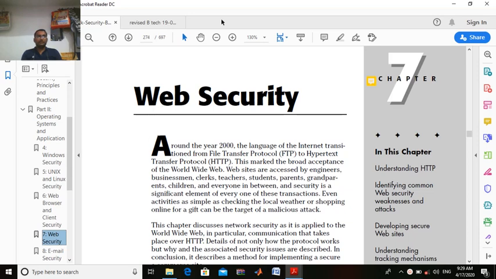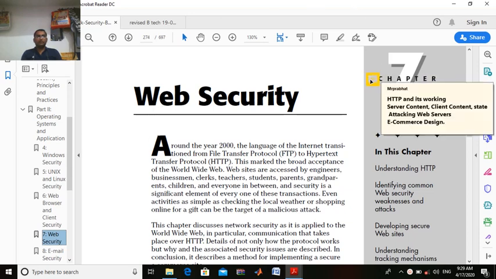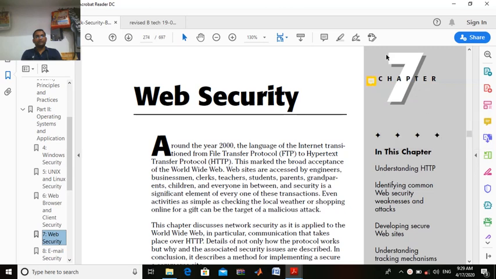In this web security chapter, according to the syllabus, we have to study what HTTP is and how it works, that means its working process. Then what is server content, what is client content, and what are the states within the server and client. Then what are the attacks on web servers, and then what is e-commerce design. That we have to study.